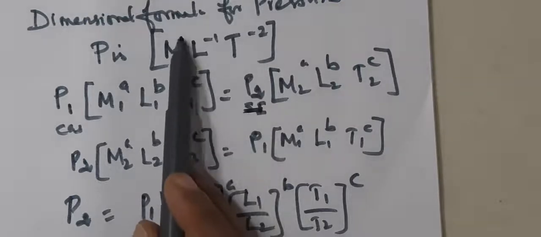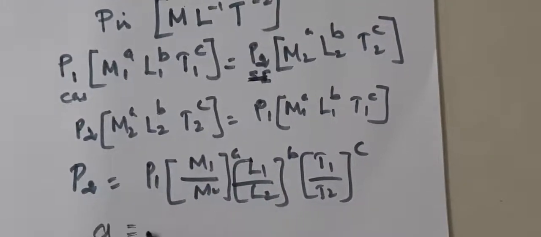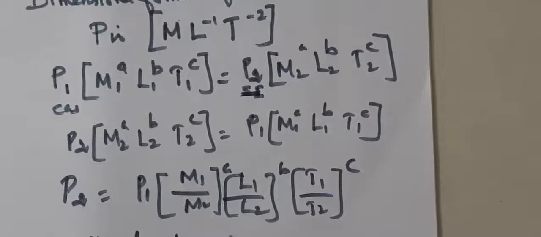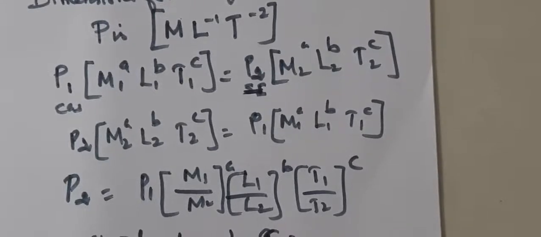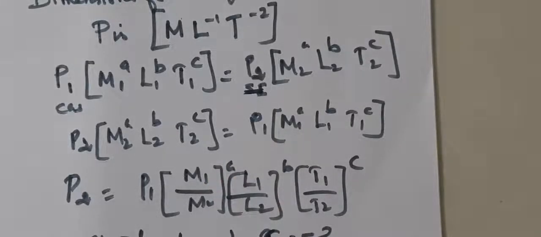So when we compare this A, B, C with this, we can write A is equal to 1. A is the mass power. B is equal to minus 1. B is the length power. C is equal to minus 2. C is the time power. Okay, T power minus 2. Clear?